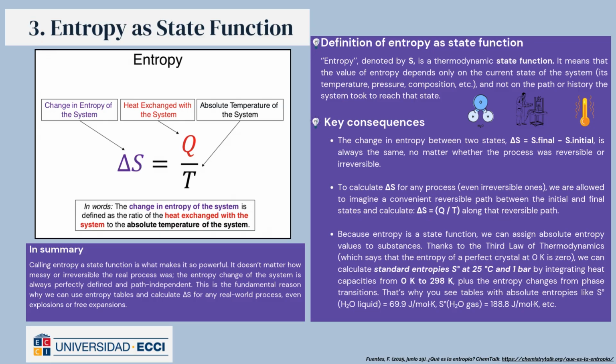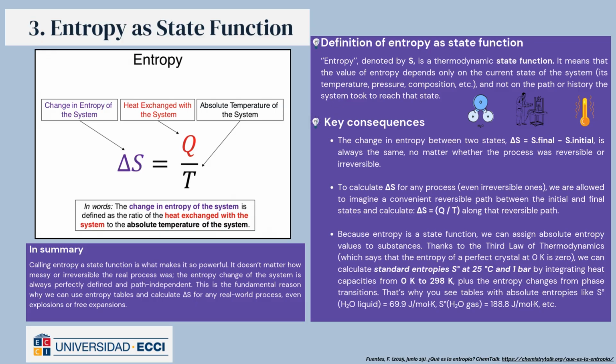Key consequence. The change in entropy between two states, delta S equals S final minus S initial, is always the same, no matter whether the process was reversible or irreversible. To calculate delta S for any process, even irreversible ones, we are allowed to imagine a convenient reversible path between the initial and final states and calculate delta S equals the integral of dQ over T along that reversible path.